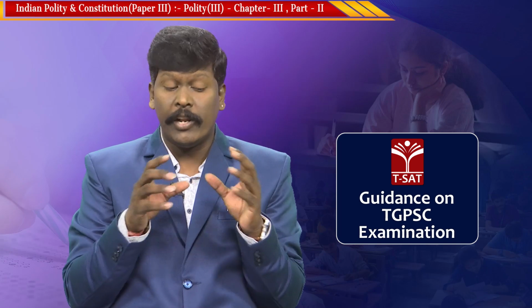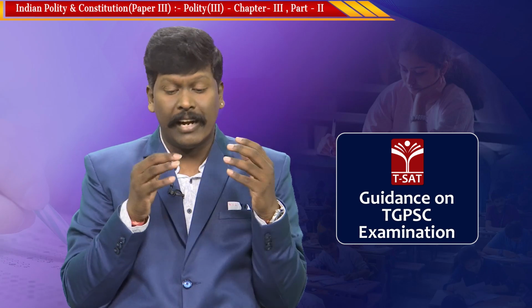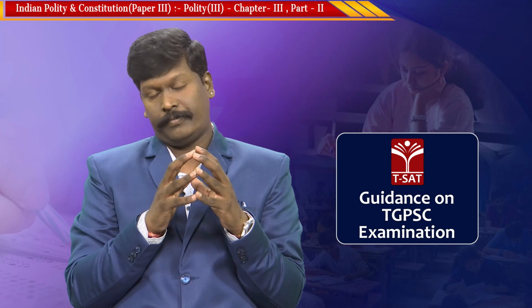So, to continue with this chapter, let us see a few more questions.